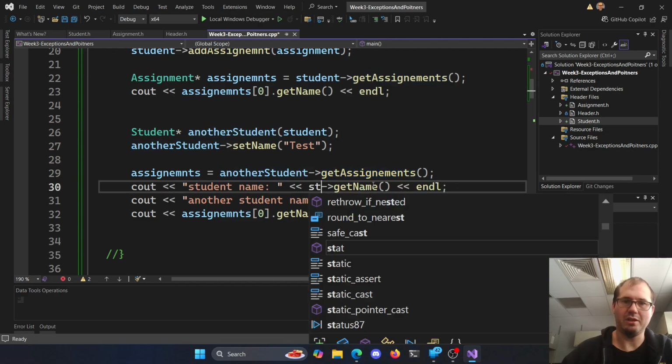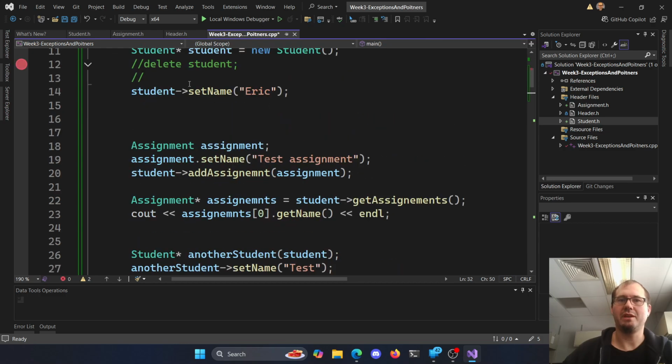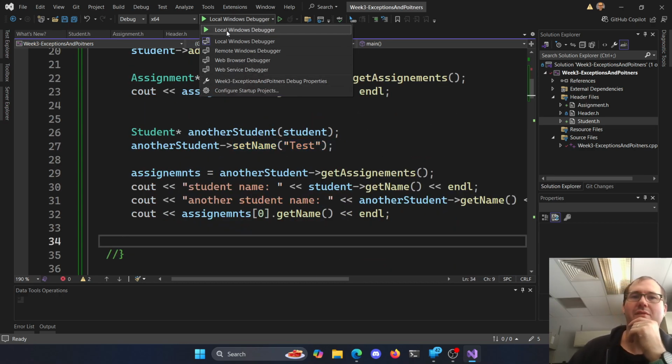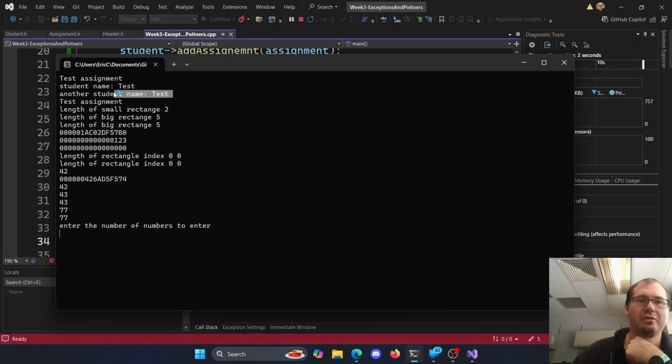So here's my student get name. Right, so student should be Eric. We made a copy, so it should have started as Eric, but then we went to change the new one as test here. Let's see if we get Eric and test. So the student's name is test, another student's name is test. Oh, when we changed one, it changed both, right? We didn't actually get a copy.